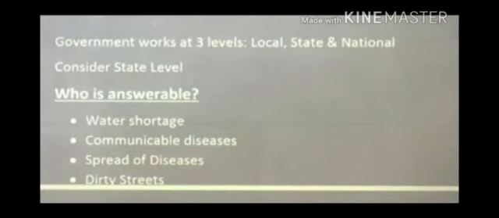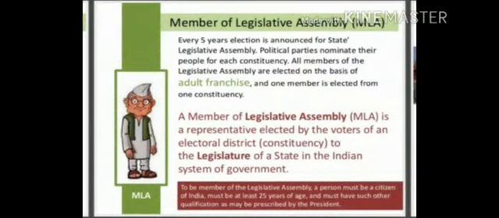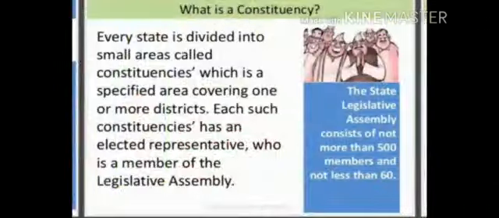Students, through a picture story, we came to know that one person is responsible to provide all kinds of facilities in his constituency, that is the MLA, and problems like water shortage and communicable diseases are looked after by an MLA. An MLA is a person elected by the citizens, the residents of the particular constituency, and he is known as a member of the legislative assembly. The Legislative Assembly represents the state. It is responsible to frame laws.